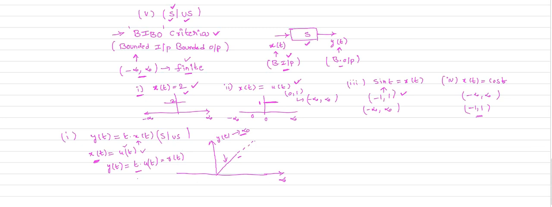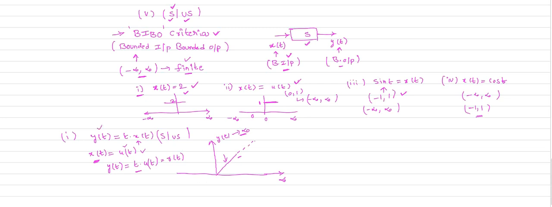So when you give a bounded signal as input, if you get a bounded output, that system is a stable system. Now in this case, y of t is an unbounded signal, because at t equal to infinity we get an infinite value, which is not finite. If the signal magnitude is finite between minus infinity and plus infinity, that is a bounded signal. Otherwise the signal is an unbounded signal.